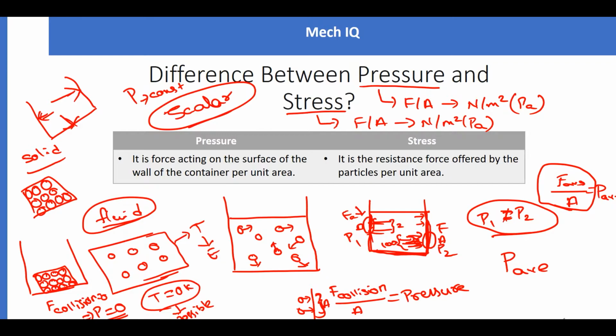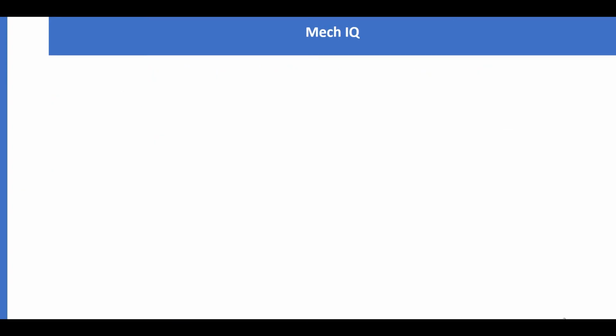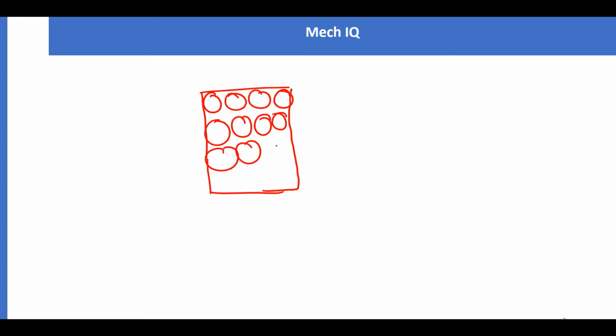Let us see what is stress. Stress is the resistant force offered by the particles per unit area. Let us see this statement in detail. In the stress case, first we will discuss the solid phenomena, then we will go to liquids. You know that molecules arrange very tightly. When a stress has to be developed, there should be an equal and opposite force. What if this equal and opposite force doesn't exist? We'll come to that again.